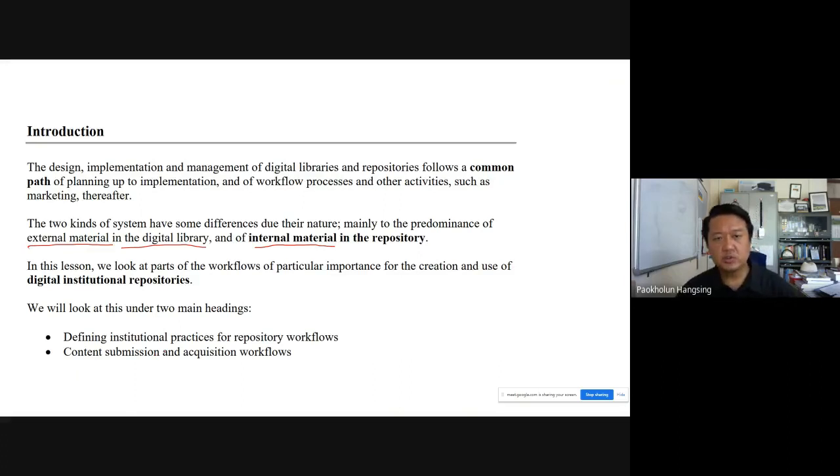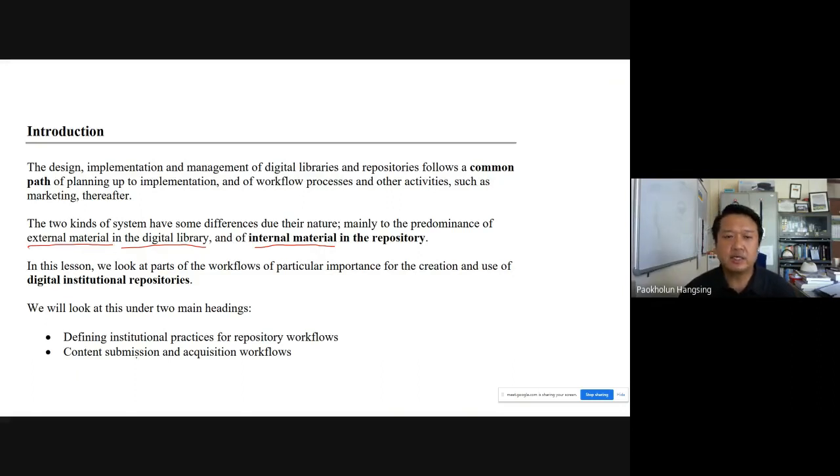As we go, you will understand that institutional repository is pretty much the same, but only the part where the participation of the members of the institution is dominating. Those parts where the role of the members of the institution and what they are supposed to do in the workflow, those things we need to focus on in this lecture.